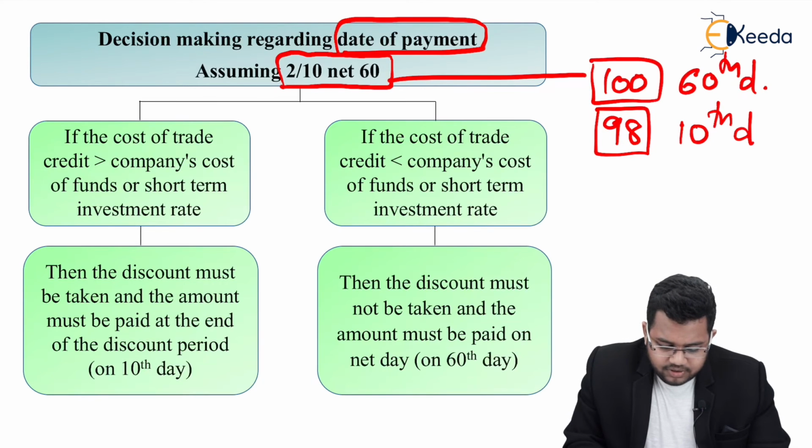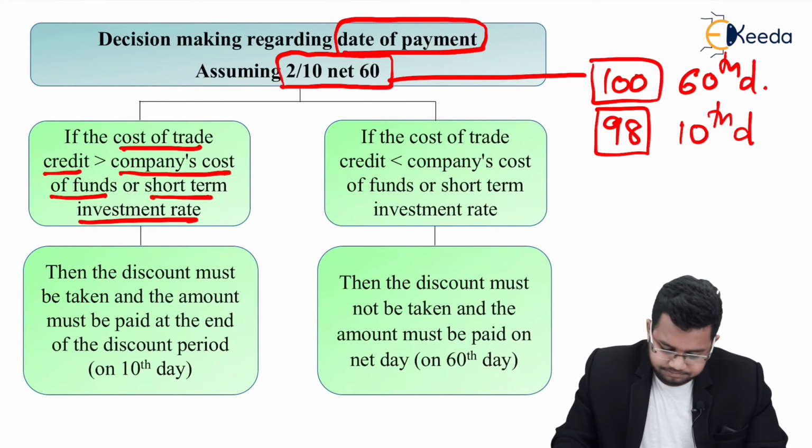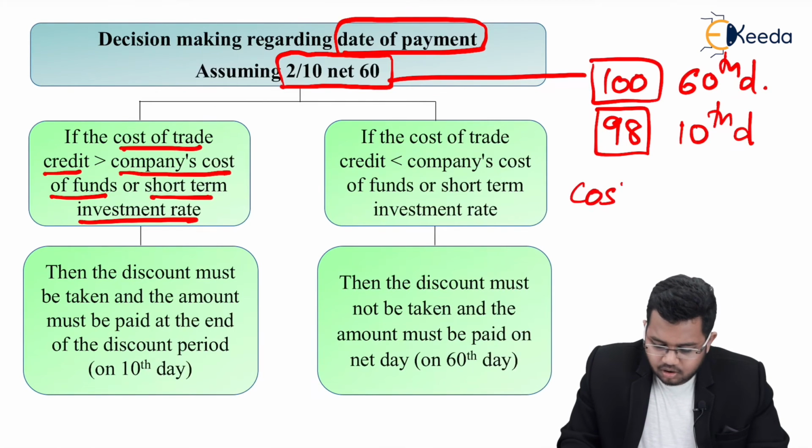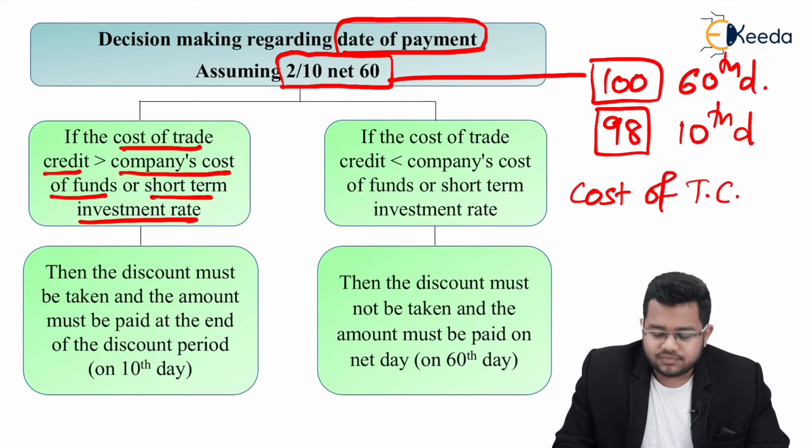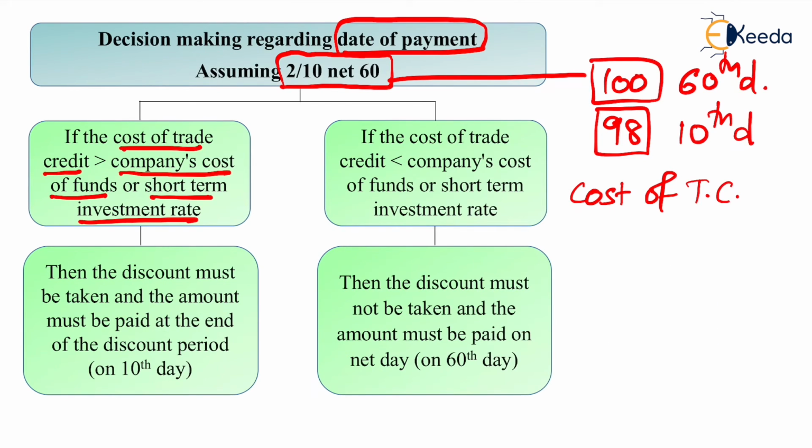If cost of trade credit is more than the company's cost of funds or short term investment rate, try to understand. पहले लिखा है cost of trade credit, which is what we just found using that formula, 1 plus discount upon 1 minus discount वगैरह वगैरह. So you find this, let's say cost of trade credit, meaning the cost of not taking the discount, comes to 20%.